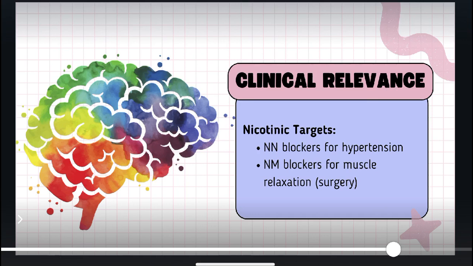In the case of NM receptor blockade, there will be muscle relaxation. Why? Because NM types of receptors are present at the neuromuscular junctions. When neuromuscular junction NM receptors are stimulated, what is going to happen? There will be contraction of the muscle. And when there is contraction of muscles, the muscle can remain in spasm as well. So for muscle relaxation, NM blockers are used, which we will discuss in later videos.